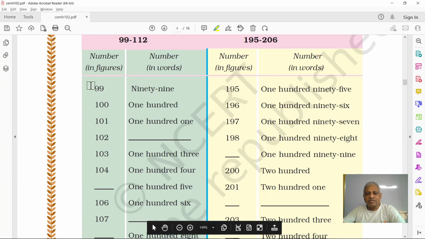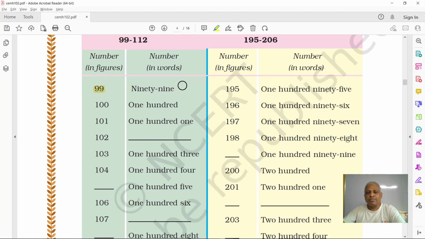Number in figures. 99, you write like this, and in the words ninety-nine. You may use a dash or no dash, also fine. 99. Okay. Next one is 100. 100 you write in words, hundred. You always check and be sure about the spellings. Do not make any spelling mistakes.